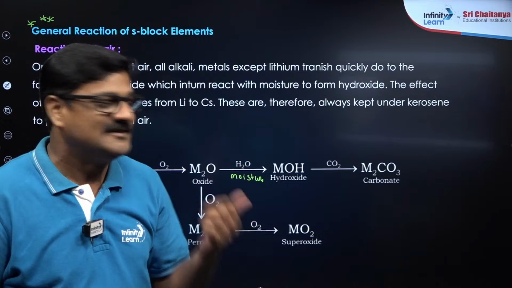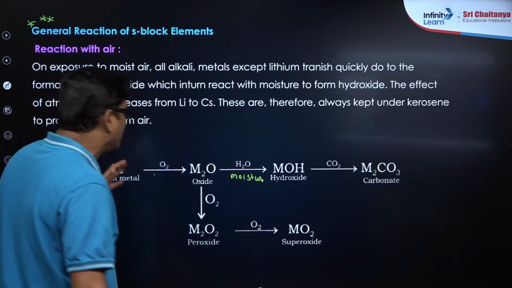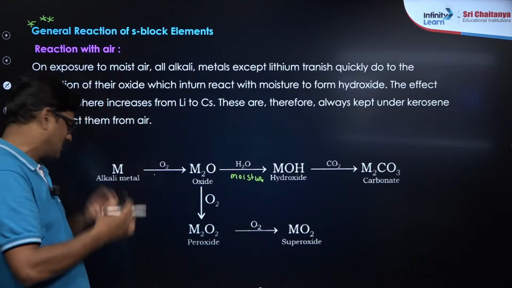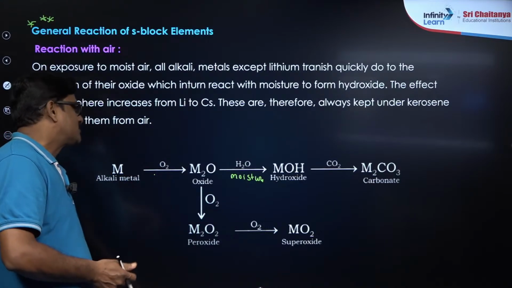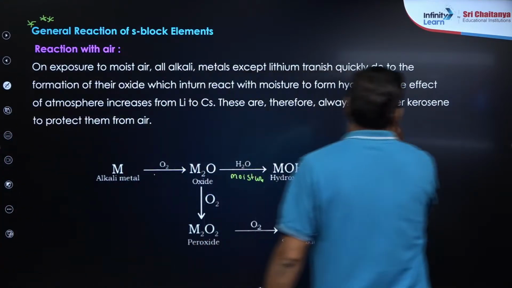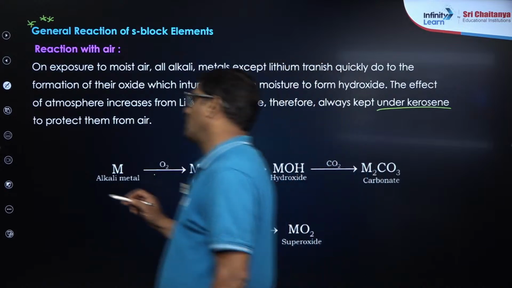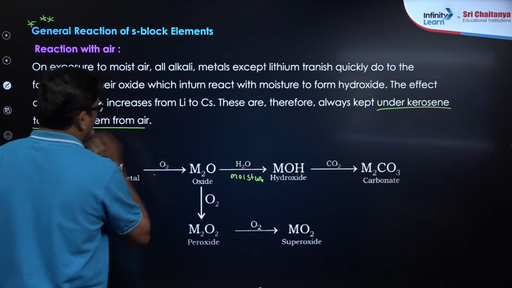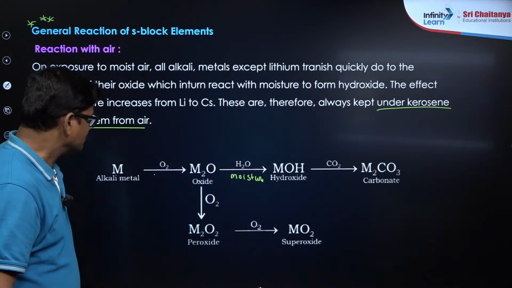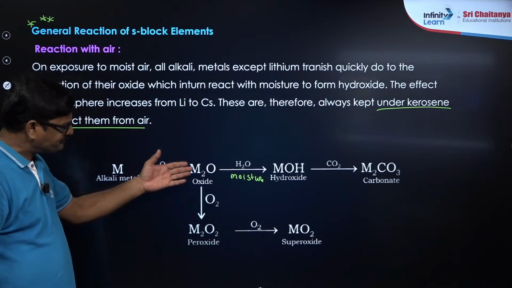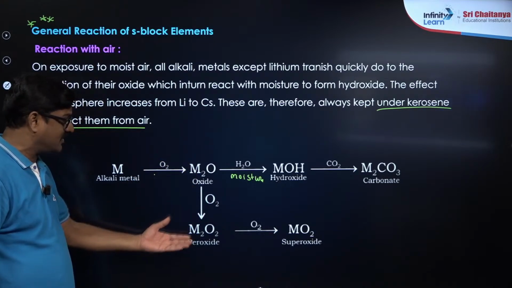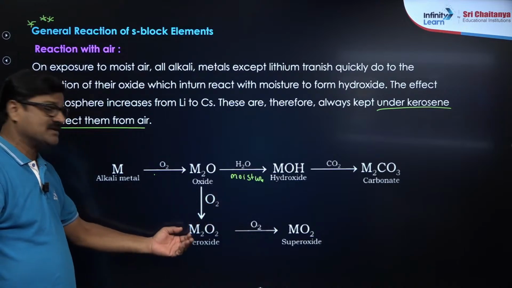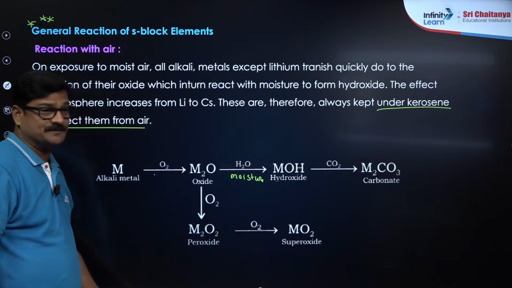So they cannot be exposed to water, they cannot be exposed to air. They are stored under kerosene to protect them from the air. You understand? If they react with excess oxygen, they may also form peroxide and superoxide, if it is potassium, rubidium, or cesium.